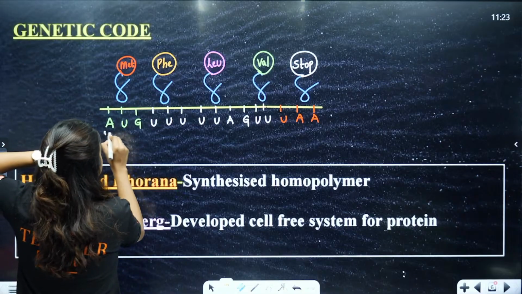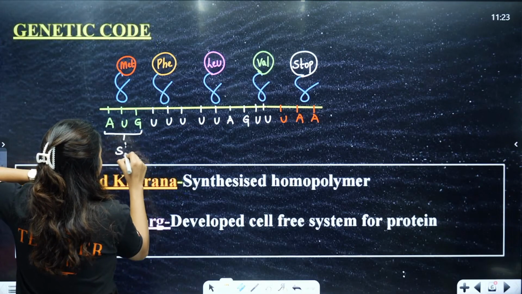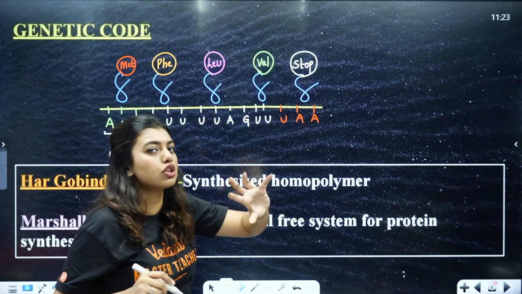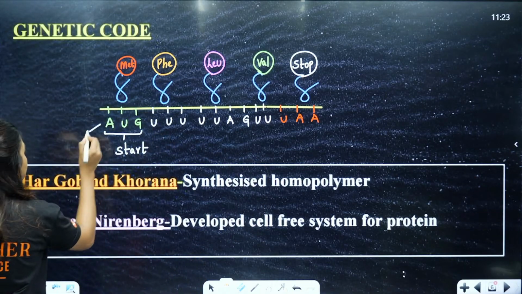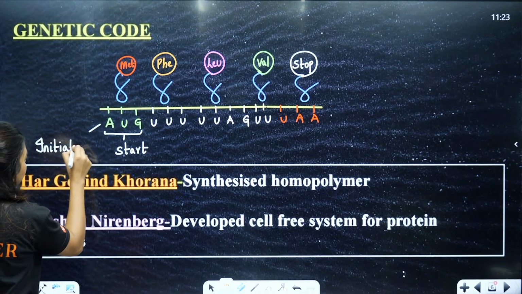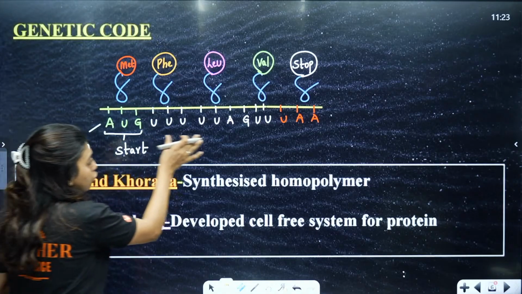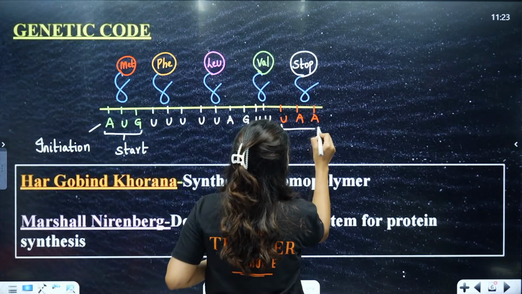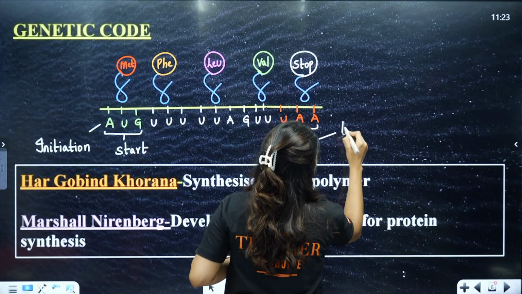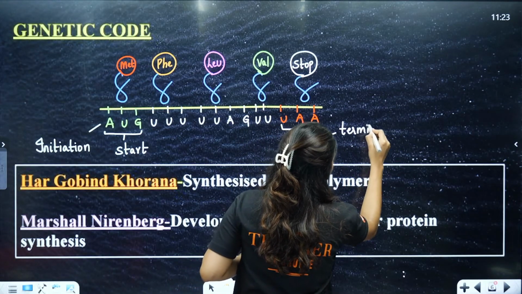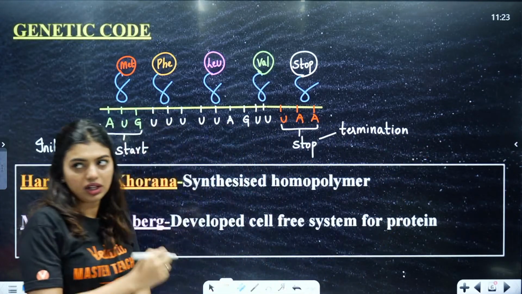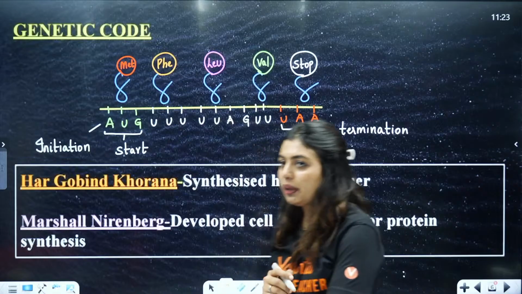That is, this will start. So remember, in translation also, we have to go through the process of initiation, the process of elongation, and the process of termination. Clear? I hope all of you understood how genetic code is going to work.